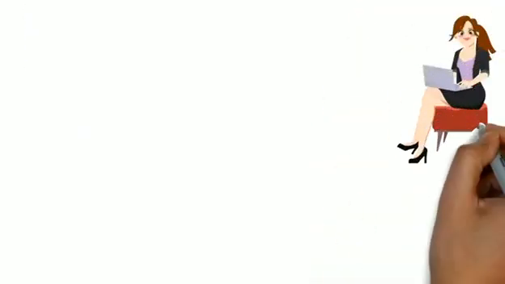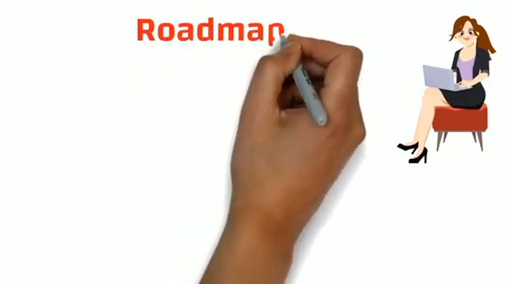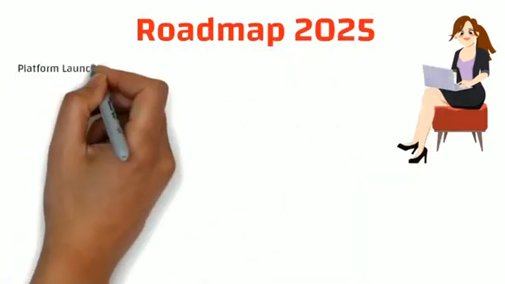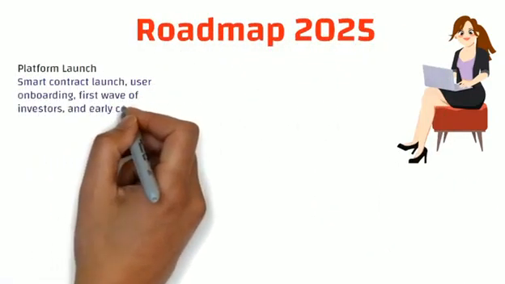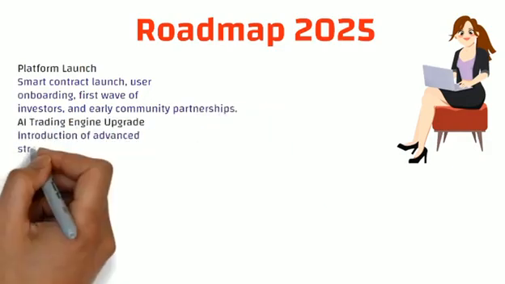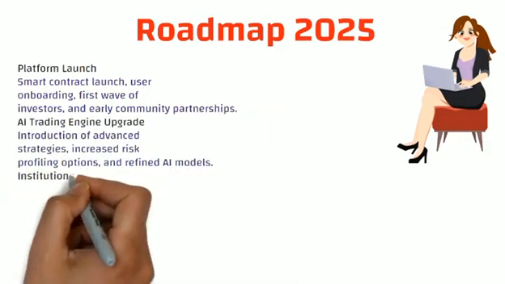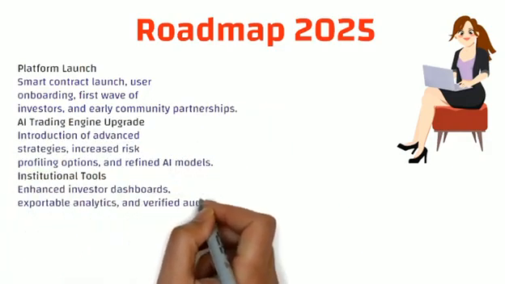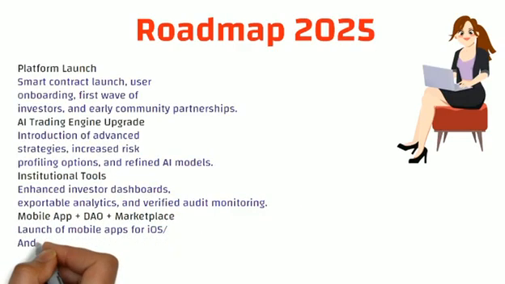Now friends, the platform is working on the basis of a predefined roadmap. The complete 2025 roadmap has been displayed on your screen in a total of 4 phases, wherein phase 1 is platform launching, phase 2 is AI trading engine upgrade, phase 3 is institutional tools, and phase 4 includes the mobile app plus DAO plus marketplace.